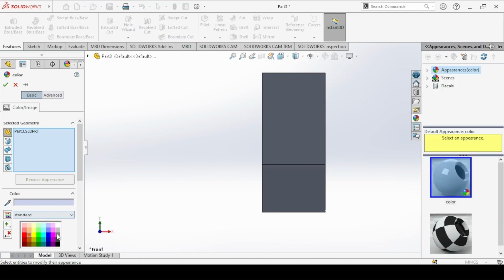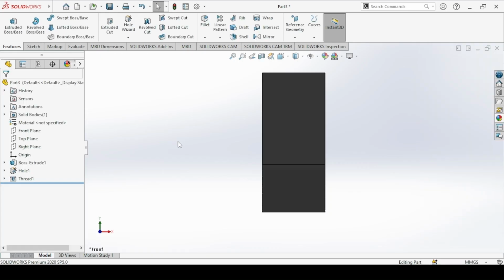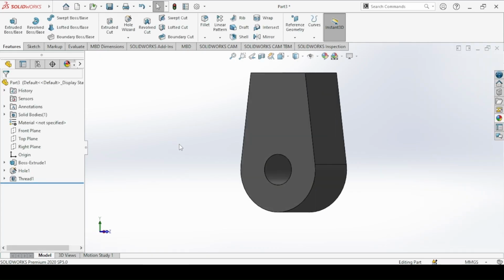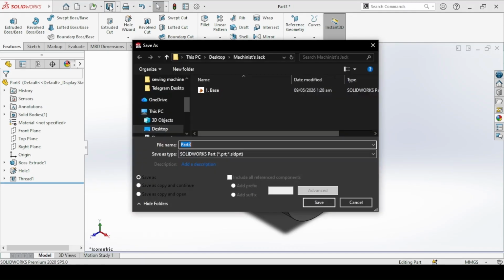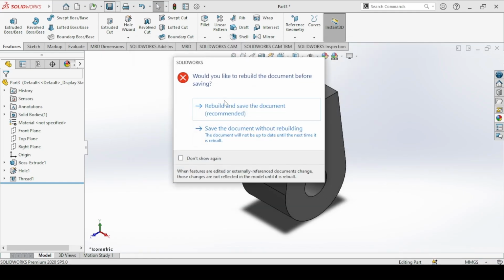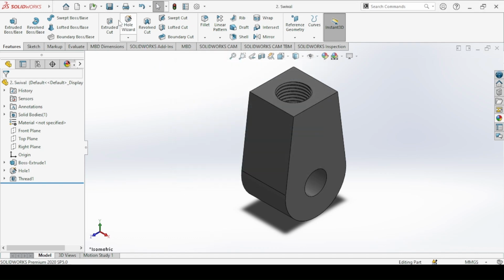Change the color to light gray. Save the part as the second part, the swivel. Rebuild and save the document.